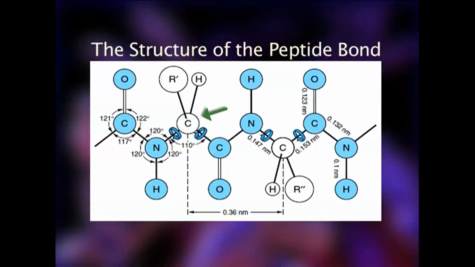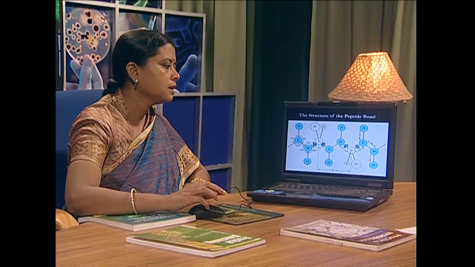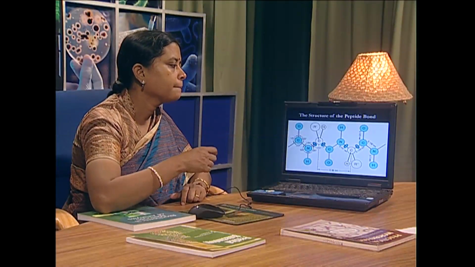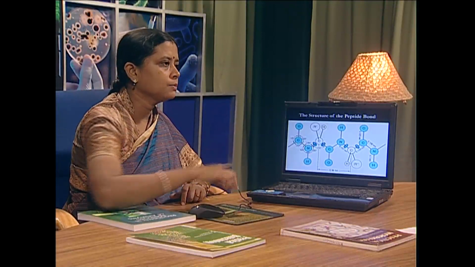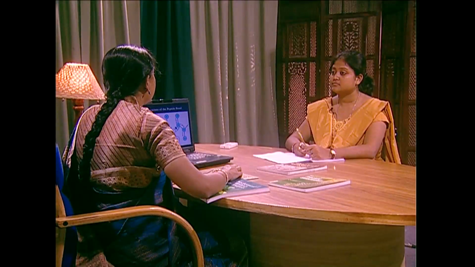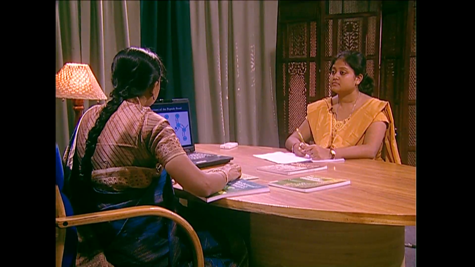This is one C alpha atom and this is another, adjacent C alpha. The R and H are protruding in this direction, and in this C alpha they are protruding downwards. This means they are in trans position. The adjacent C alpha are in trans position, and the reason is quite obvious, because by maintaining the trans position, steric compulsions are relieved and there is much less steric hindrance.